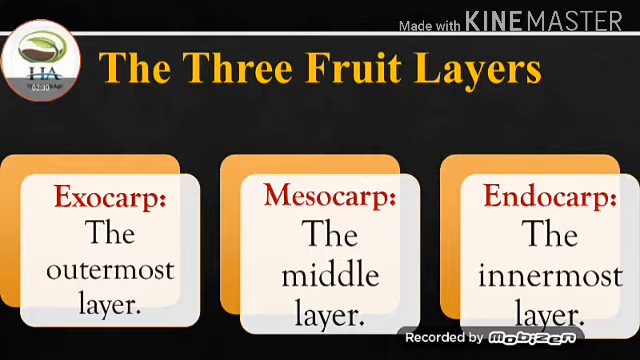Next we talk about the three fruit layers. First one is exocarp, second one is mesocarp and third one is endocarp. Exocarp is the outermost layer, mesocarp is the middle layer and endocarp is the innermost layer.